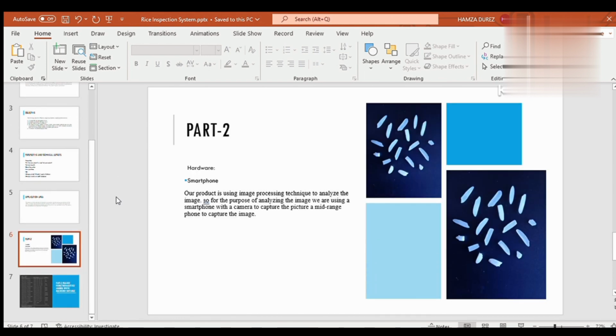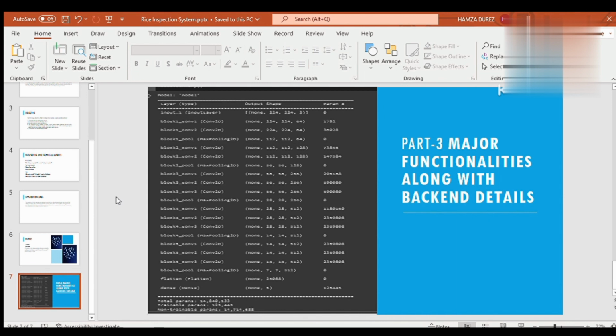So we are using hardware for that. We are using smartphone cameras to take an image of rice samples. Smartphone is easily available, and today it is used by everyone, which is not a very expensive product. So we have implemented VGG16, which contains 16 layers for the convolutional neural network. Here is a summary of our deep learning convolutional neural network. Let's move towards the user-friendly interface, which is implemented in Django.